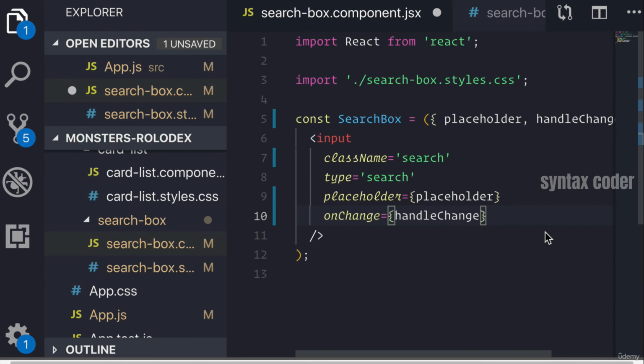Hey, it's Andre here. Some of you might be wondering why we don't add state to search box. I mean, it looks like what we're doing is adding the onChange over here, giving it a function, and this function goes up a level and lets our app.js know that there was an event. But search box, shouldn't that have the search field state? Let's explore that. Now, I want you to think about this. Why wouldn't we put state here? Pause the video, think about it.